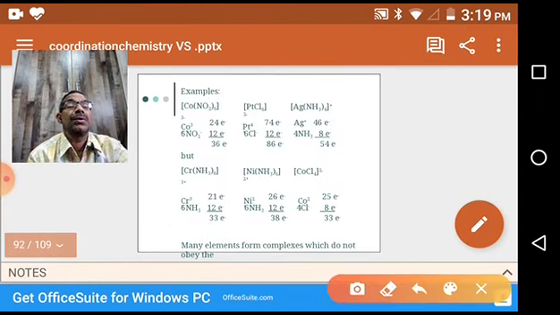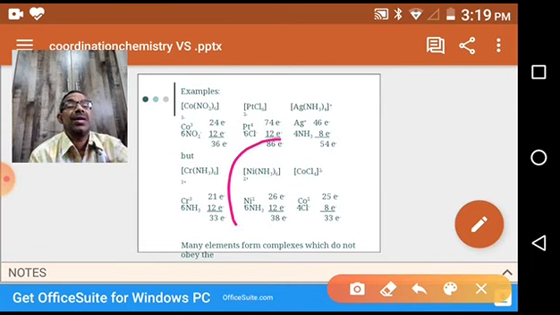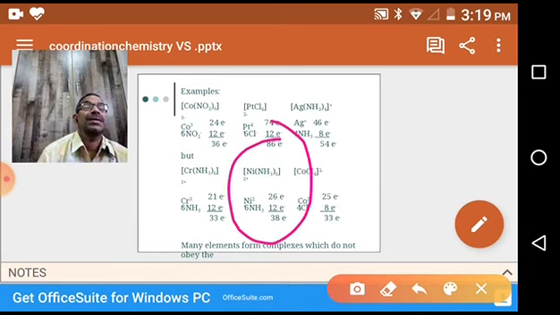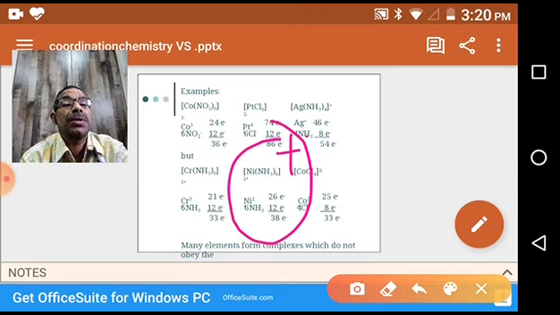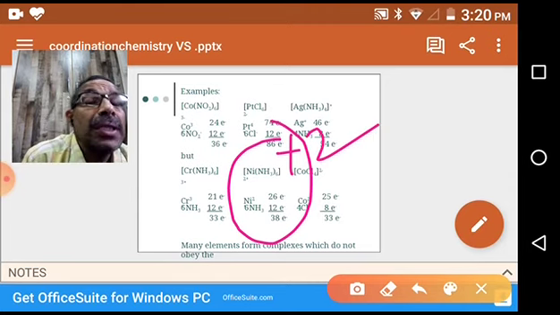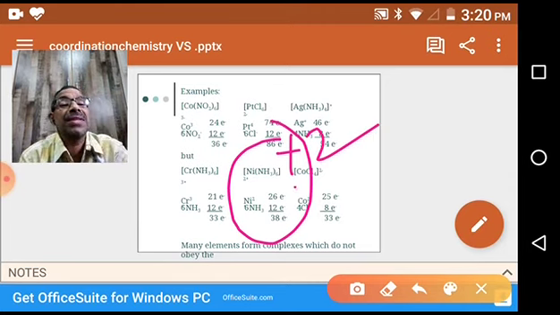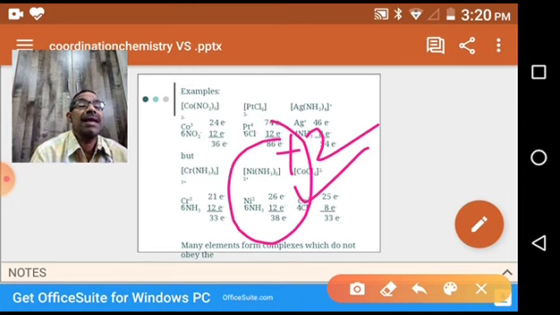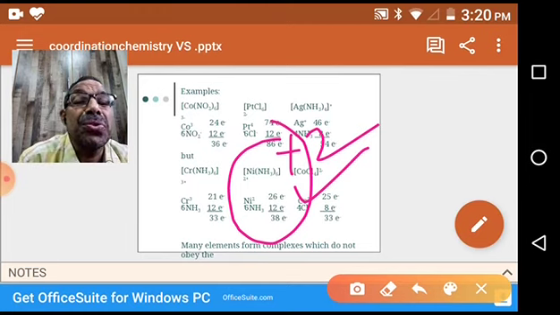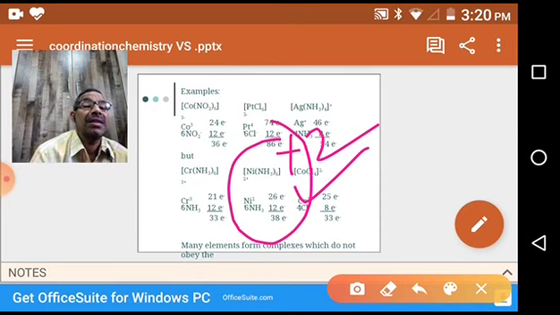Okay, this one. You see this one, a nickel complex. Hexaamine nickel 2+, a cationic complex, charge is +2. So nickel is 28, nickel 2+ has 26 electrons, plus 6 ligands. Each ligand is a monodentate ligand, which donates 2 electrons. That's why 6 ligands, 6 into 2, 12 electrons. So by adding these 26 electrons and 12 electrons, we are getting 38.